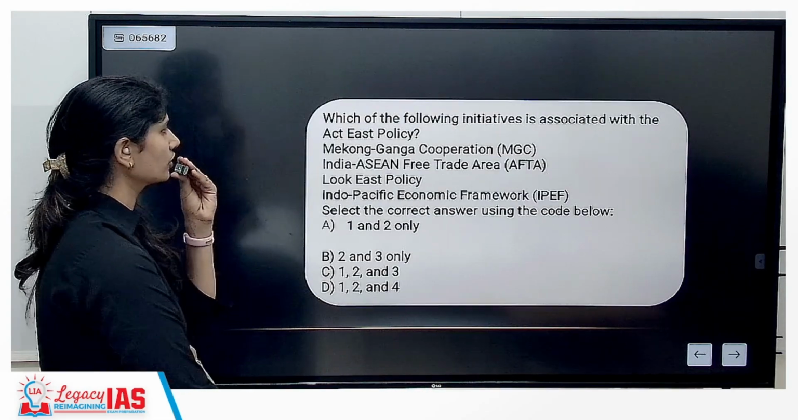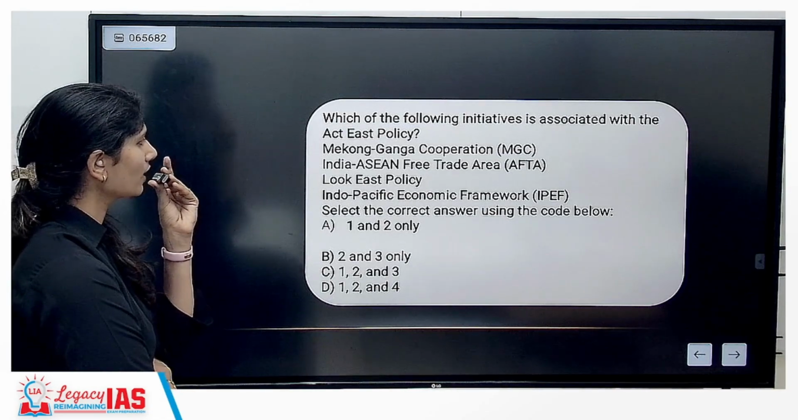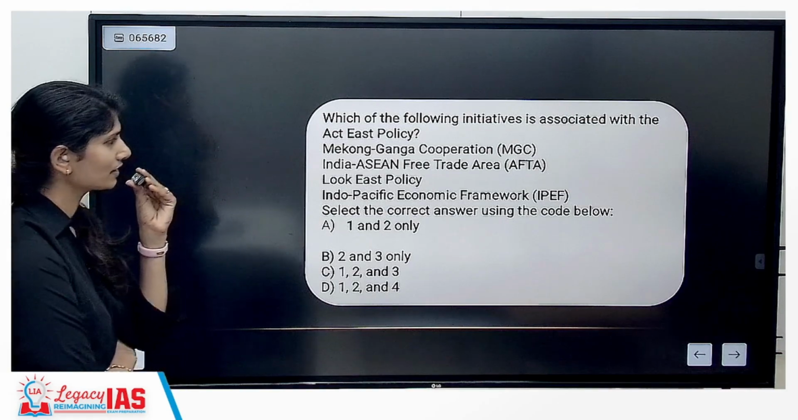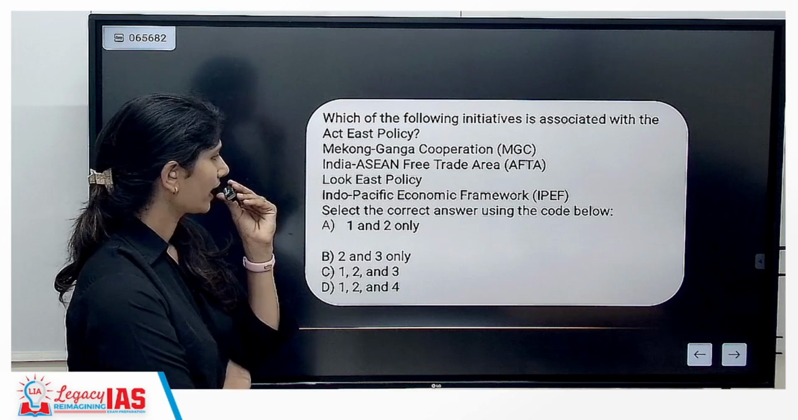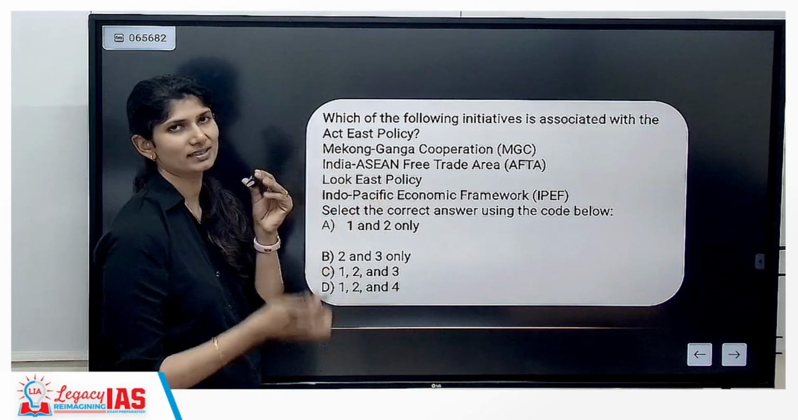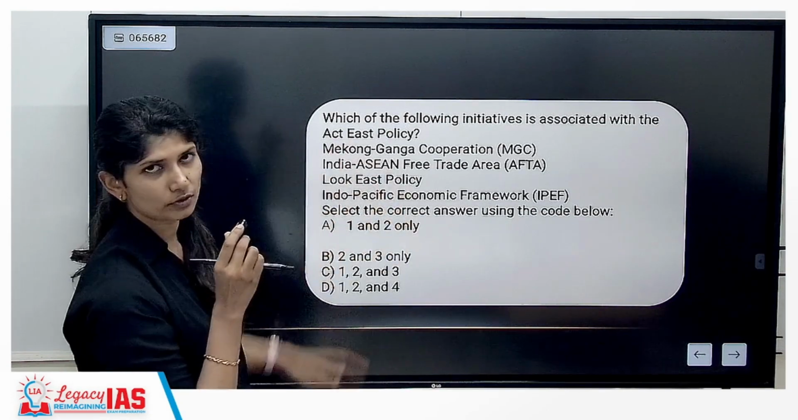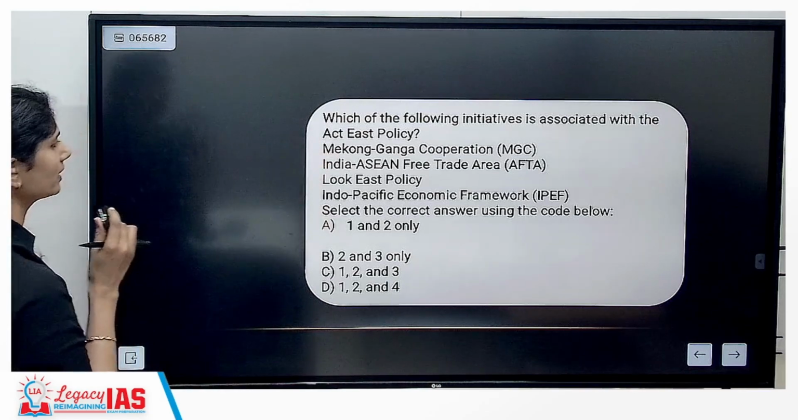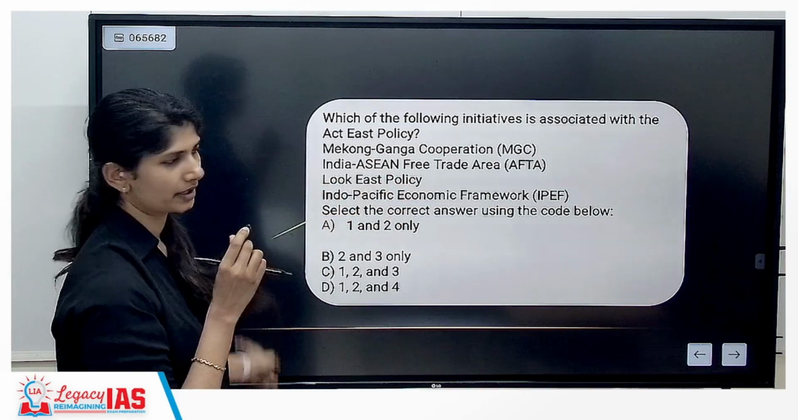Which of the following initiatives is associated with Act East Asia policy? Mekong Ganga Cooperation, India ASEAN FTA, Look East policy, Indo-Pacific Economic Framework. See, the Look East policy was a precursor to Act East Asia policy. Indo-Pacific Economic Framework again is not for ASEAN. So the first two are the correct answer, 1 and 2, Mekong Ganga and India ASEAN FTA.